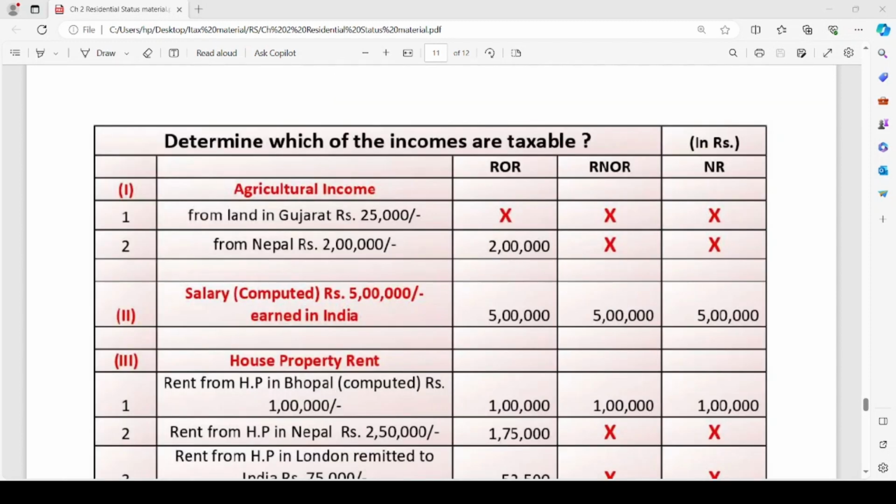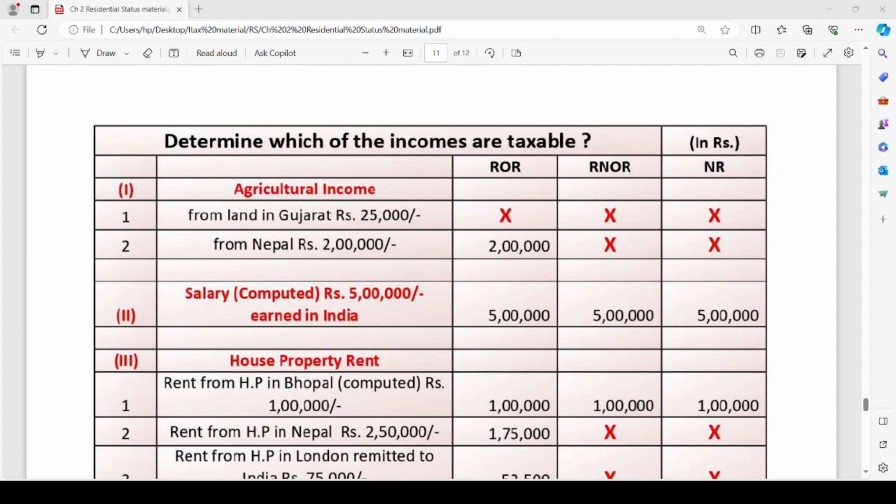Determine which of the following incomes are taxable. Here we have taken incomes from each and every head: agricultural income, salary income, house property rent, and we have categorized persons into ROR, RNOR and non-resident. We have to determine which of the following incomes are taxable for which persons.